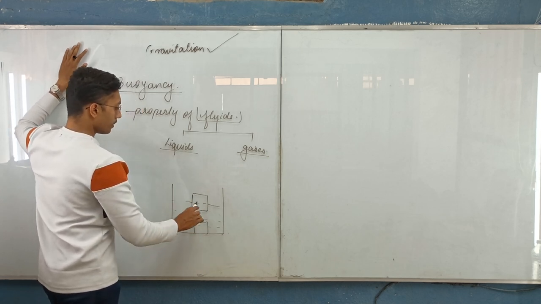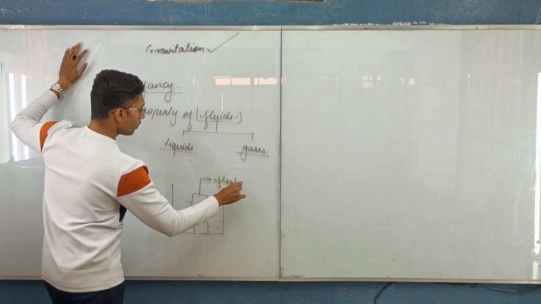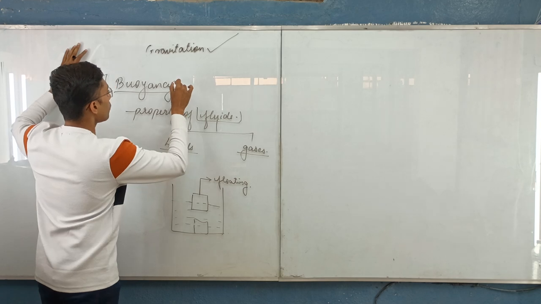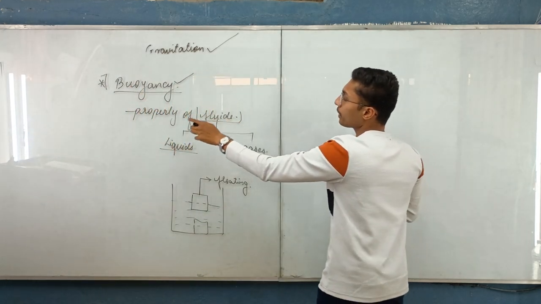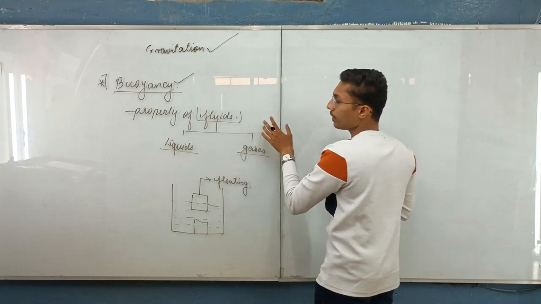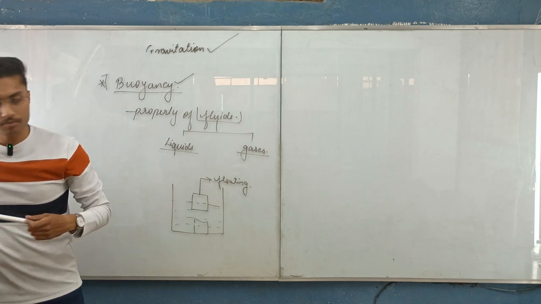So why does this happen, that the object starts floating? This is because of the concept of buoyancy. Now we'll understand what is buoyancy. It is a property of fluids because of which it applies a vertically upward force.